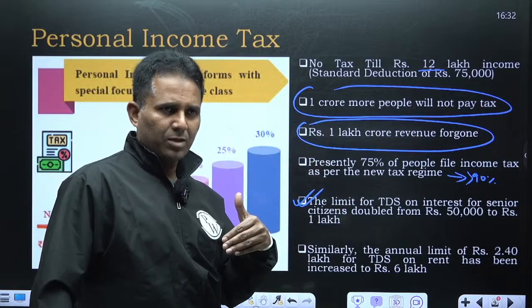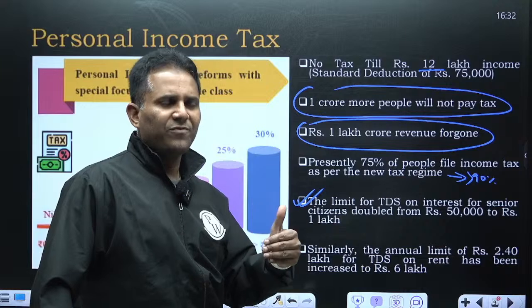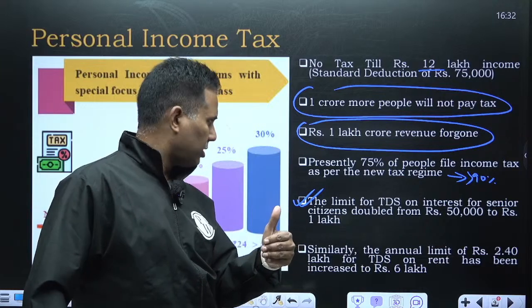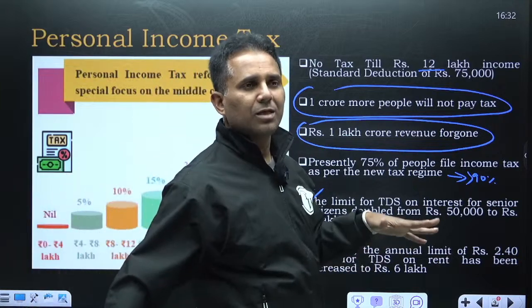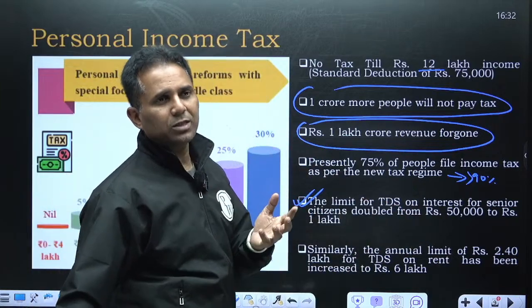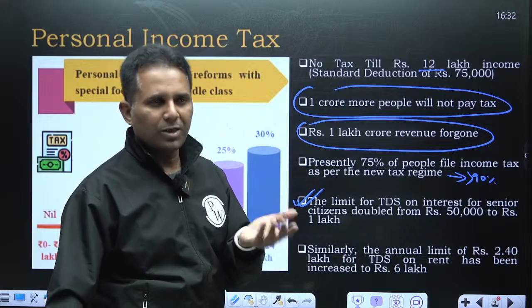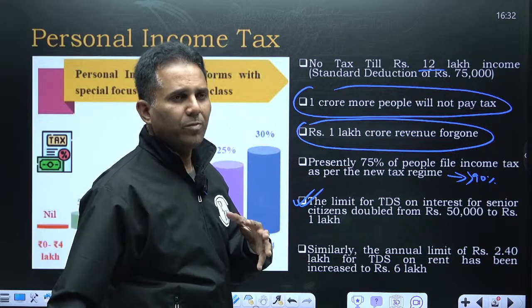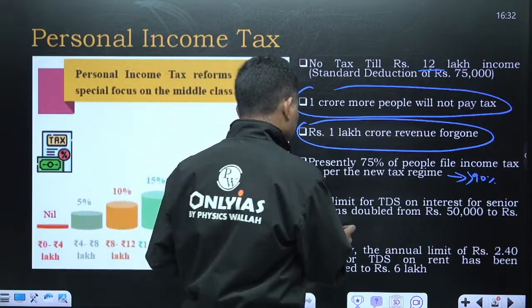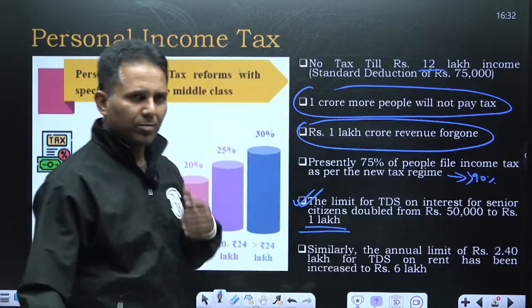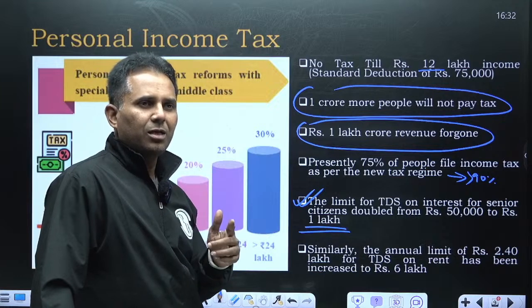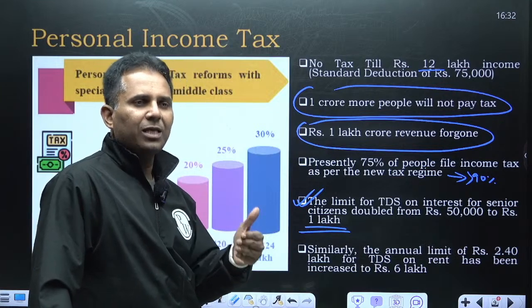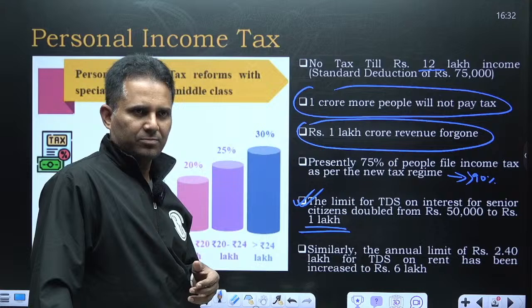But earlier, only 50,000 rupees annually was exempt from TDS. Now, if my annual interest is 1 lakh, the banks will not deduct TDS.